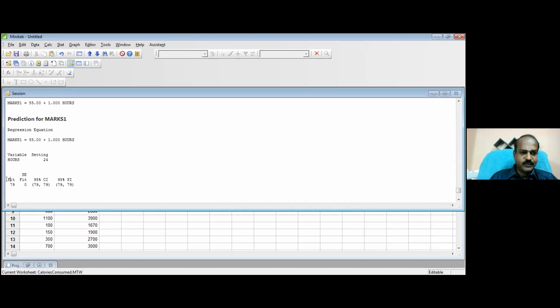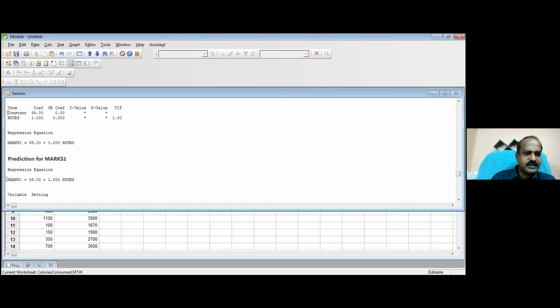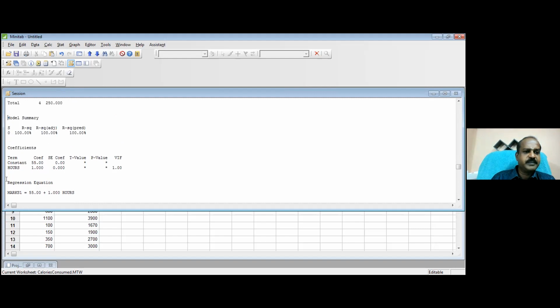For the fitted value, we have the confidence interval and the prediction interval. Let us look at our regression model. Our R square is perfect and S is 0.